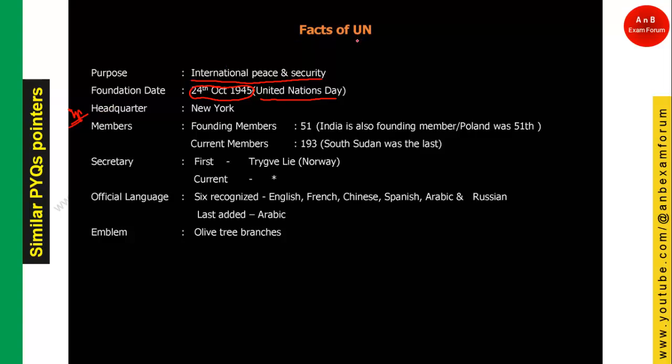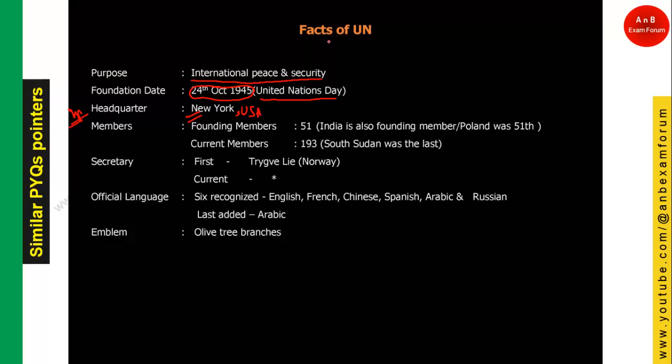Because it is one of the major organizations working on international peace and security. The headquarter is in New York, in America, USA. So New York is the place where the headquarter of the United Nations is present.